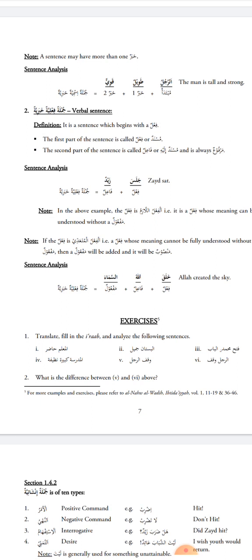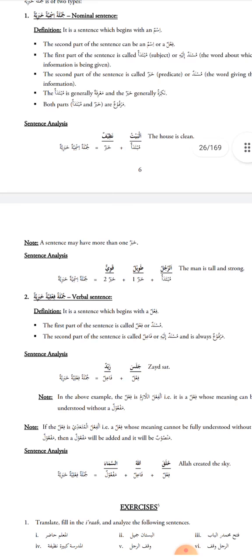The second part, the khabar, can be an ism, a noun, or a fi'l, a verb. The mubtada will generally be ma'rifah, definite, and the khabar will be nakirah. Both parts, mubtada and khabar, are generally marfu'.